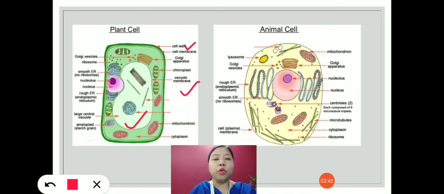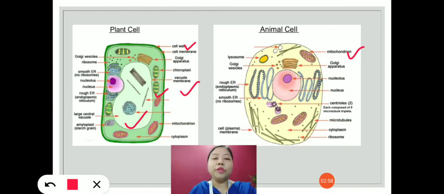Mitochondria is present both in plant cell and animal cell, but the number of mitochondria present in plant cell and animal cell is different. In animal cells, the number is more.